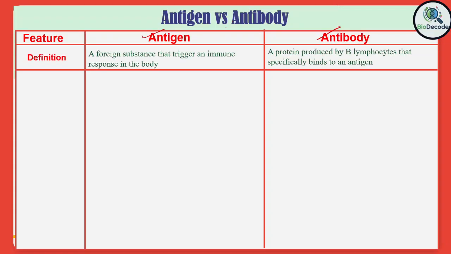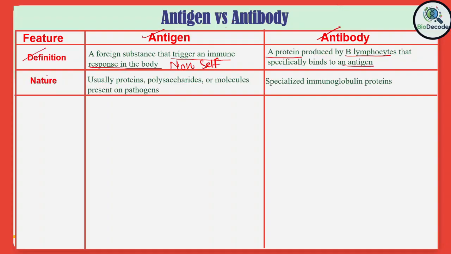Antigen is any foreign substance that enters into the body and stimulates an immune response in the body. And these substances are recognized as non-self by the immune system. The antibody, on the other hand, is a protein molecule produced by the B lymphocyte that specifically binds to the antigen.